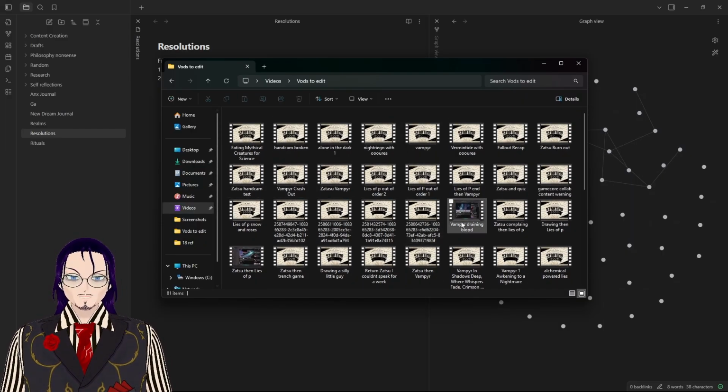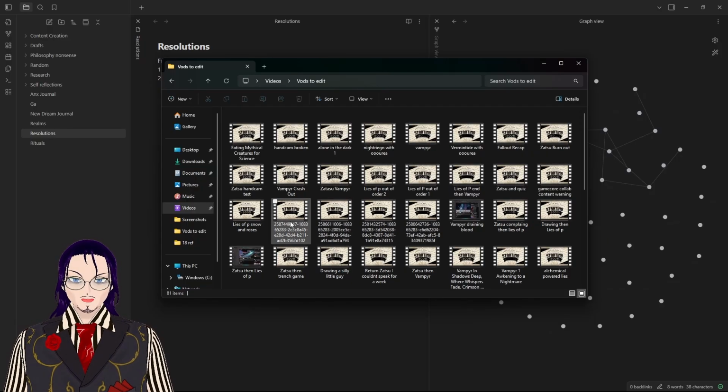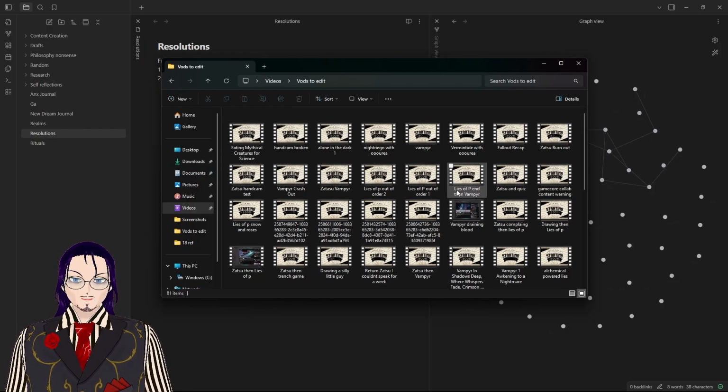Then I got some other random ones. I don't know what these ones are. I did not label them. I need to label these. Also, I need to get better.